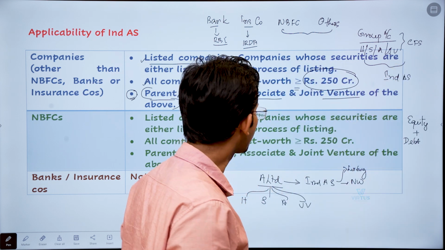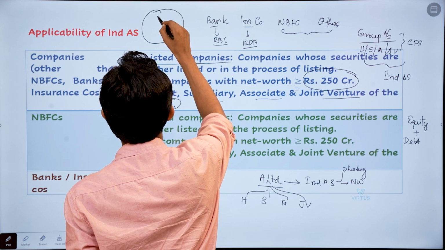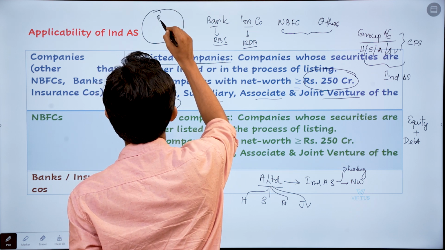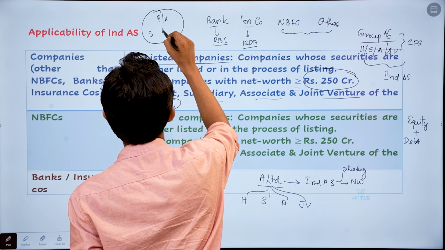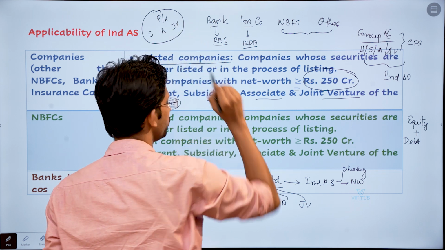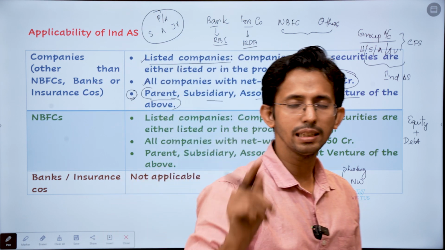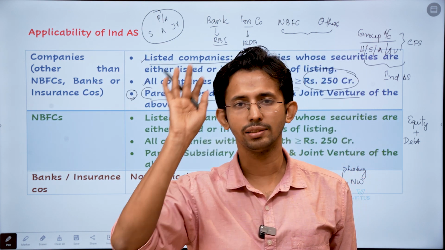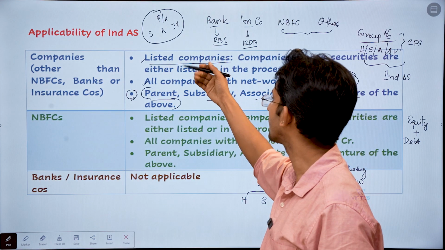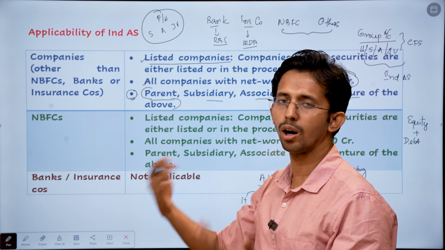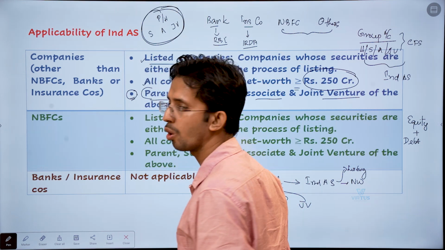So to cut it short, if there is a group with a parent company or holding company, and it has a subsidiary, an associate, or a JV, and any of these entities is required to follow IND AS, either due to its listing status, its threshold status or voluntary adoption, then all the entities within this group should also follow what?